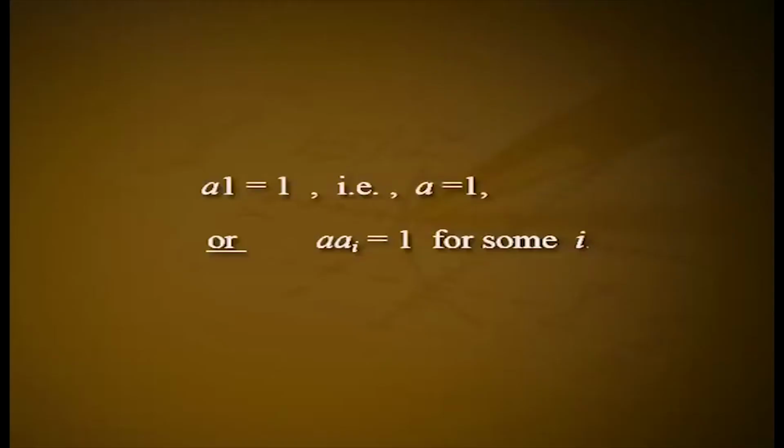For a times ai equal to a times aj implies that ai equal to aj by the cancellation law that holds in an integral domain. Also, since D has no zero divisors, none of these elements is 0. Hence, by counting we find that a times 1, a times a1, ..., a times an are all the elements 1, a1, ..., an in some order. So, either a times 1 equal to 1, that is a equal to 1, or a times ai equal to 1 for some i. Thus, a has a multiplicative inverse. Hence, when a equal to 1, its inverse is 1, and when a is not equal to 1 and not equal to 0, then the inverse is some ai.